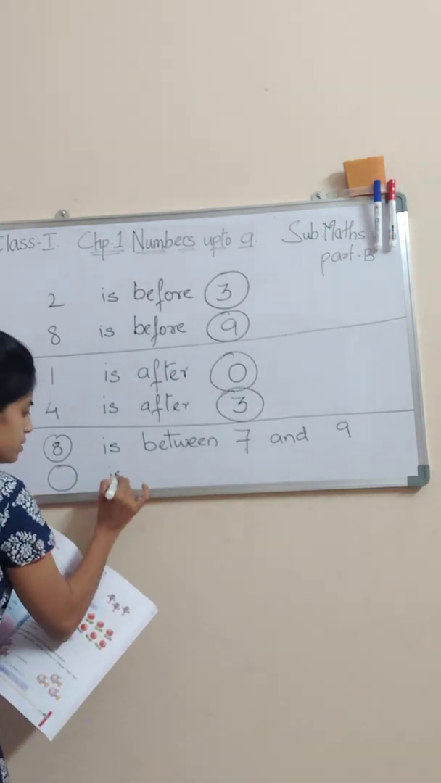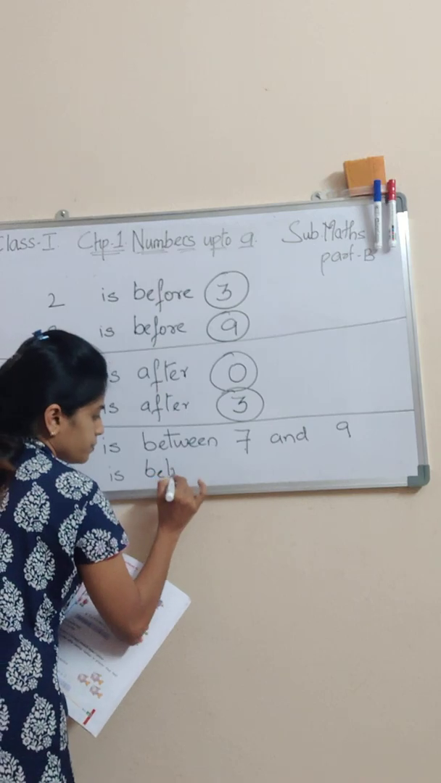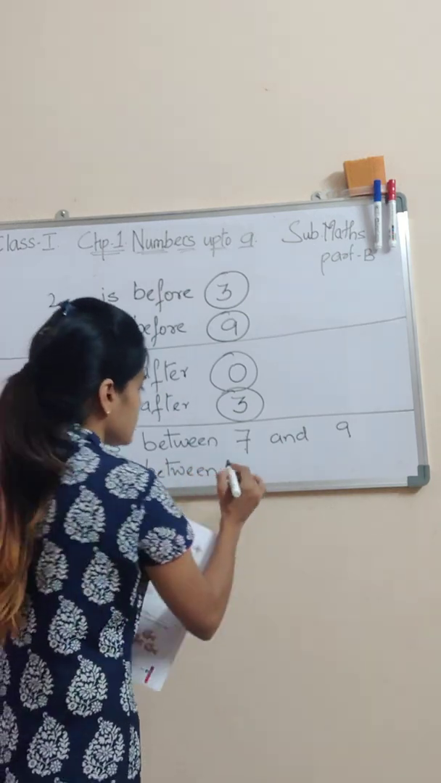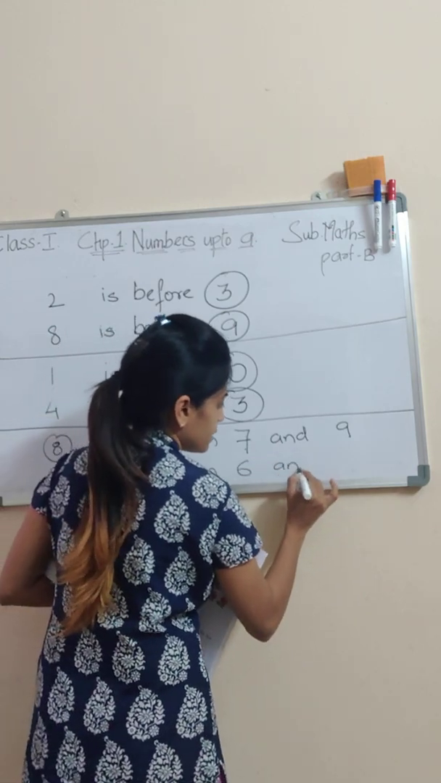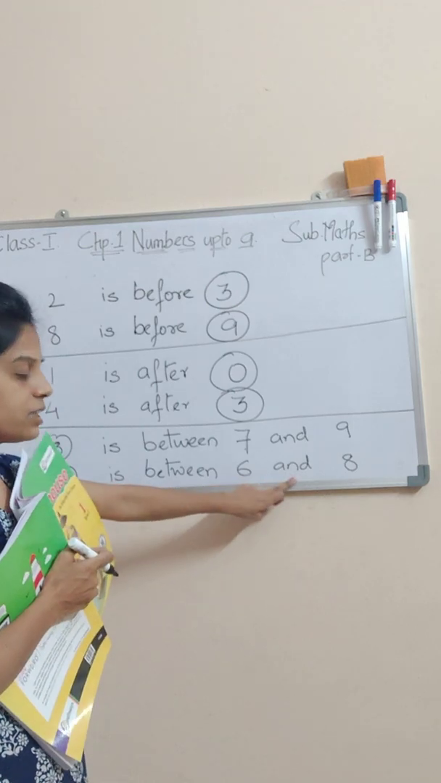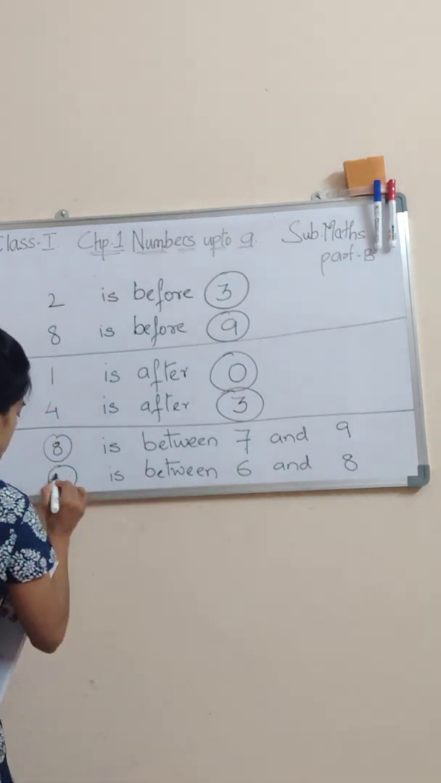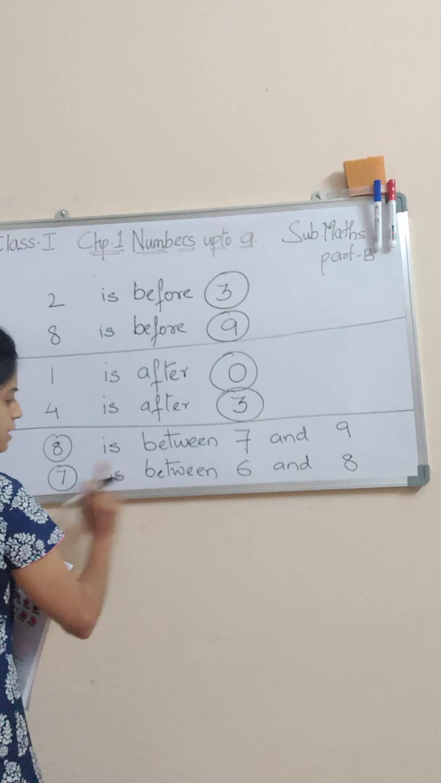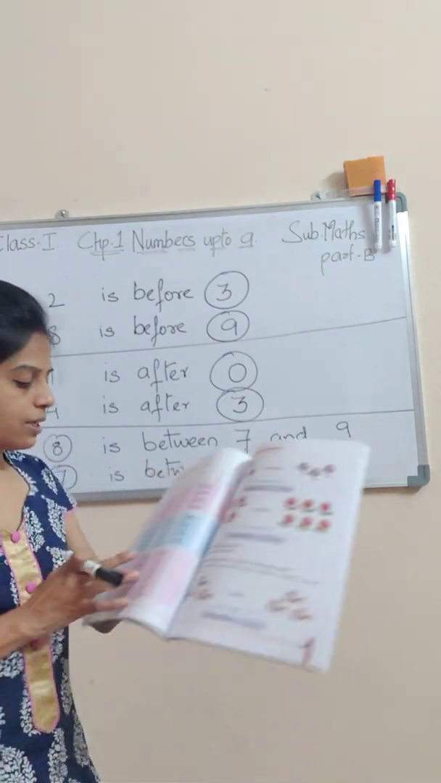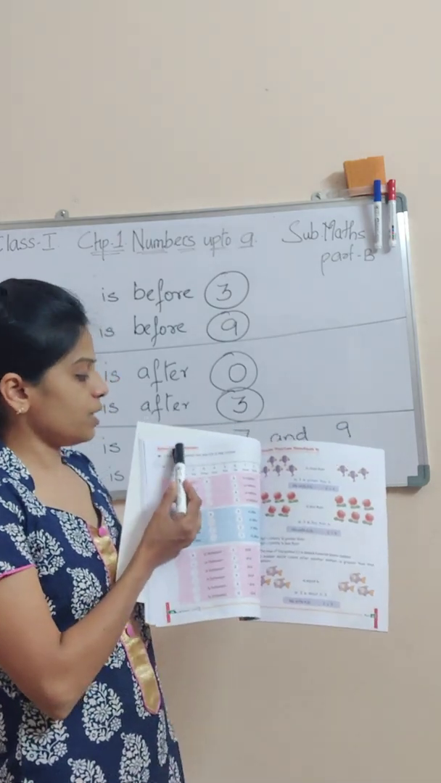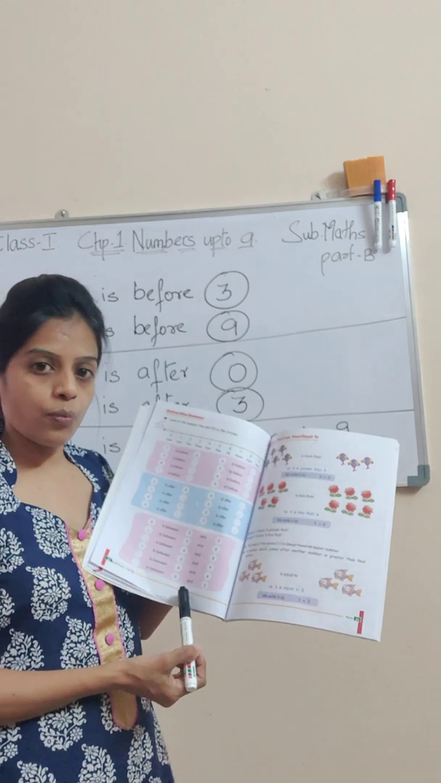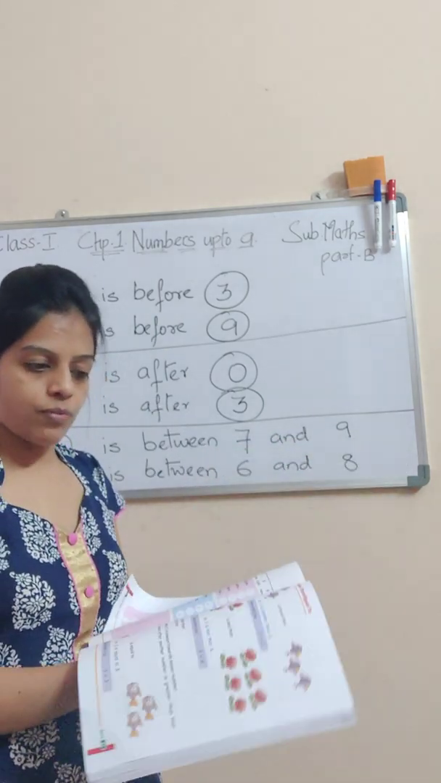Another one I will show you. Dash is between 6 and 8. Now 6 और 8 के बीच में क्या रहेगा? After 6 और की जगह पे 7. So you will write here 7. 6, 7, 8. Got it, students? So here I have explained you the concept of before, after and in between. This whole page you will do it as your homework. Note down as your homework.